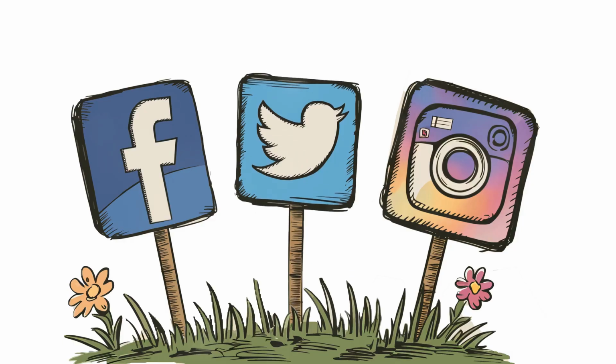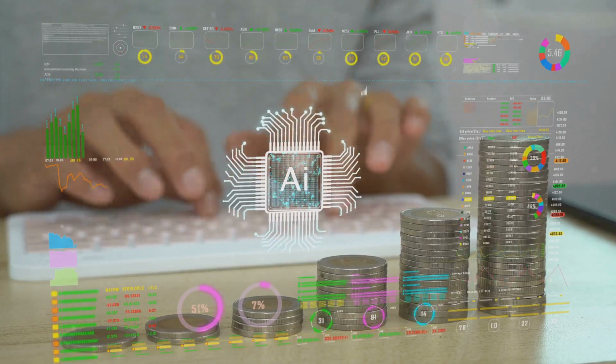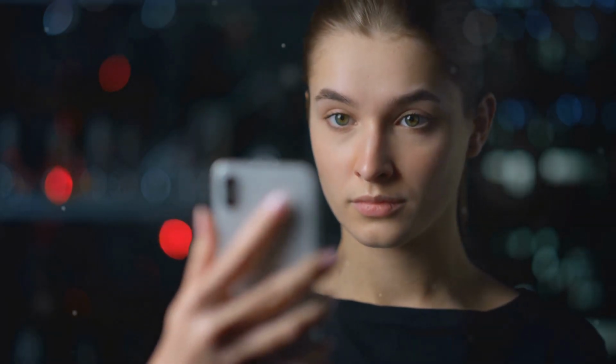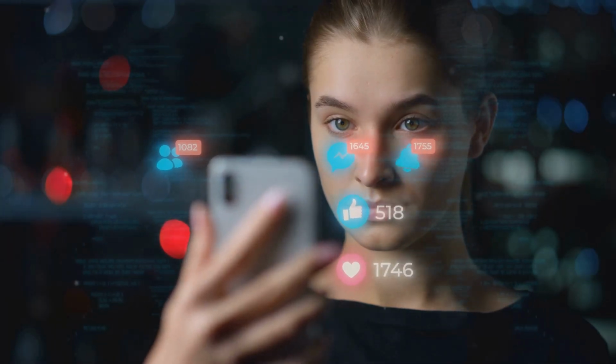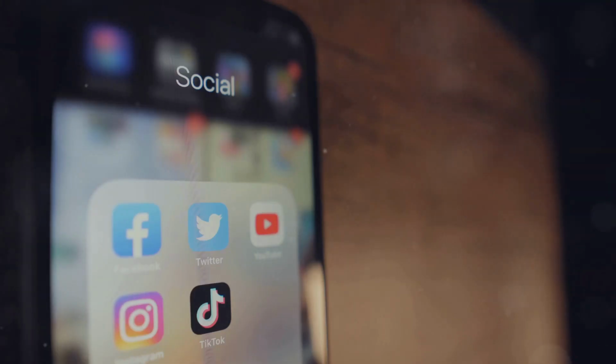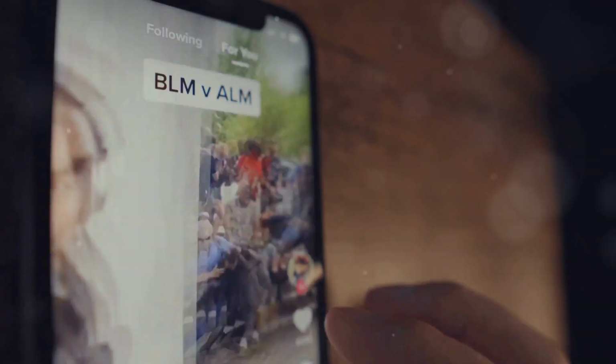Have you ever wondered why your social media feed looks different from someone else's? That's because of AI algorithms. These algorithms assess user interactions, such as likes, shares, and comments, to predict and display content that aligns with the user's interests. By continuously learning from user behavior, these algorithms refine content recommendations to enhance user engagement and satisfaction.